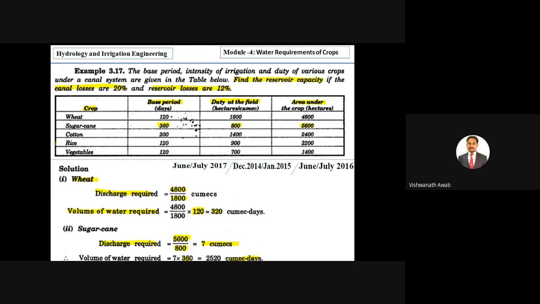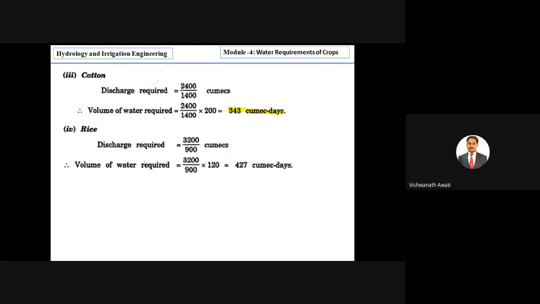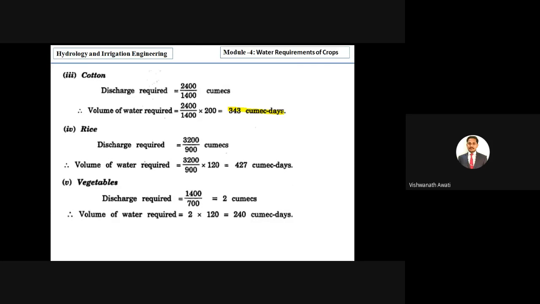Similarly again for cotton, to calculate, it is duty by area into base period. Very simple. I'll repeat. To calculate volume of water required, duty divided by area into base period, that is 200, right? And then for cotton we are getting around 343 cumec days, correct? Okay. So similarly we calculate for rice and for vegetables.